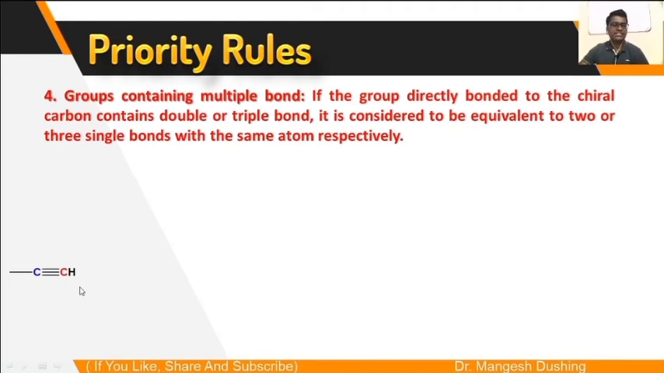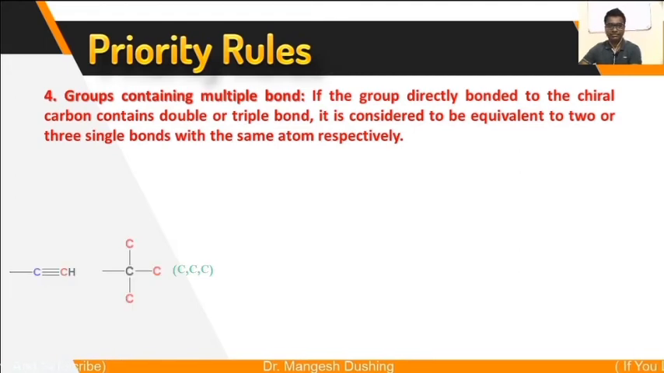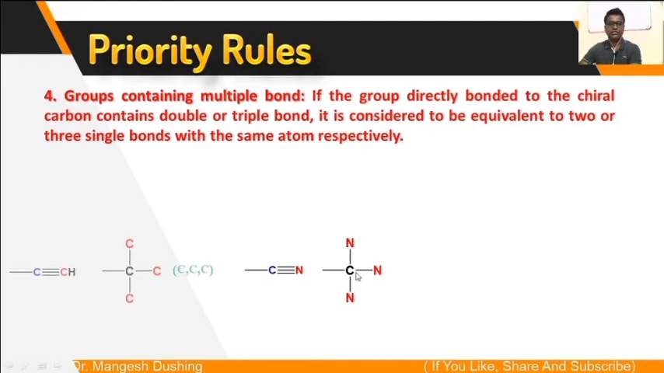If that is an acetylenic group, meaning carbon-carbon triple bond, then you consider this carbon attached to this carbon with 3 single bonds. Likewise, the next 3 atoms are carbon, carbon, carbon. If that is a cyanide group, this carbon is attached to the nitrogen with a triple bond, then this triple bond we consider as 3 single bonds to this nitrogen. So likewise 1, 2 and 3. So the next 3 atoms are nitrogen, nitrogen, nitrogen.